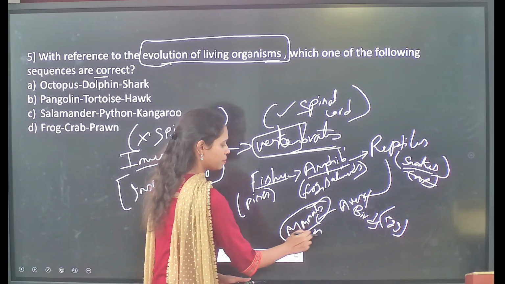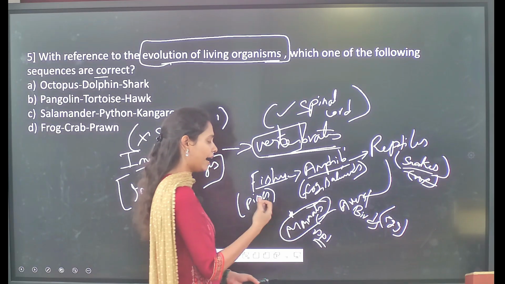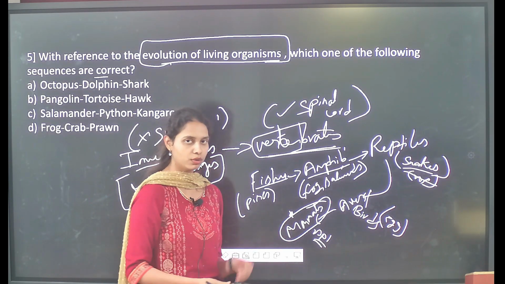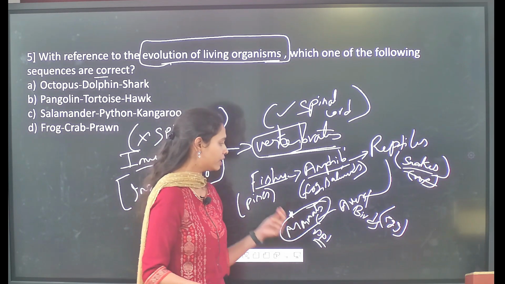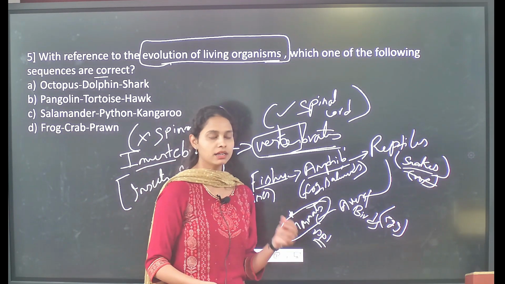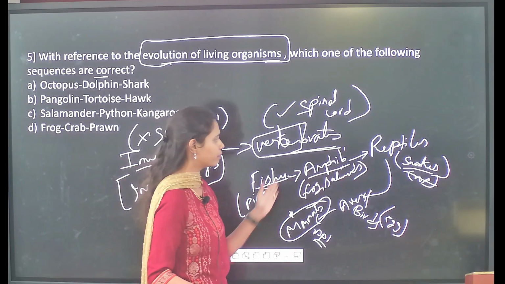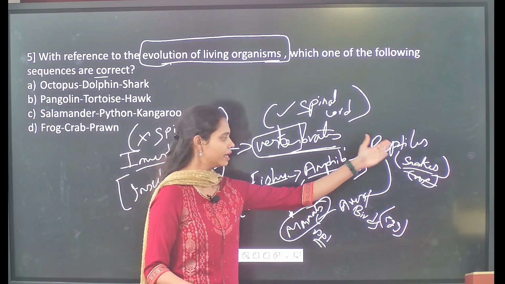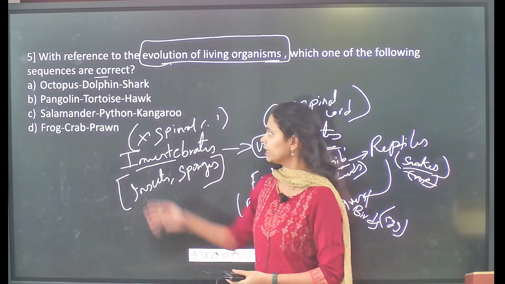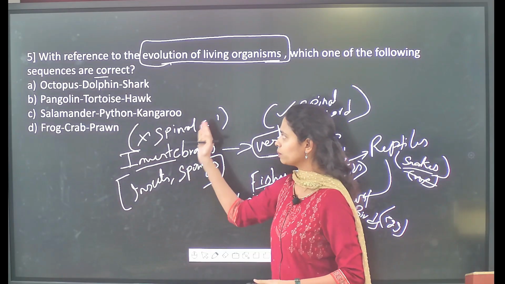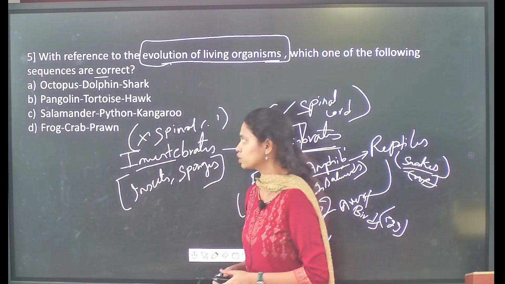Also, mammals are the group of organisms which give birth to live young ones. They do not lay eggs but give birth directly to the young ones. So this is the evolution from fish to amphibians, amphibians to reptiles, reptiles to aves, and from aves to mammals. Here it is asking about the sequence of different organisms in the evolutionary period.